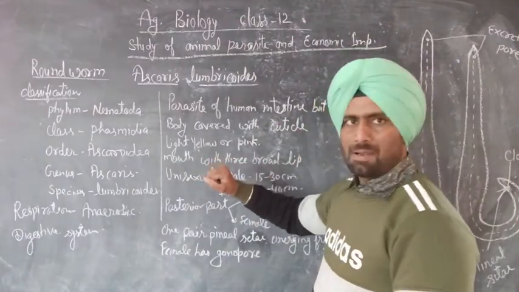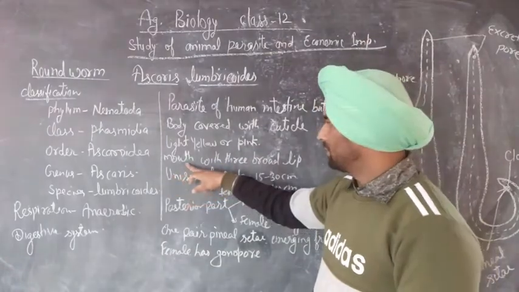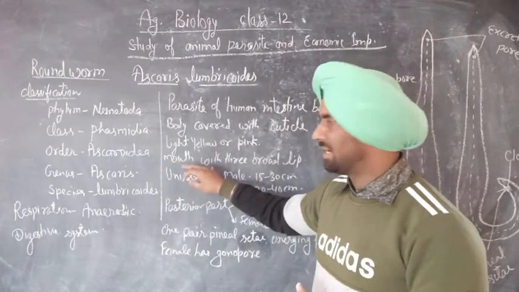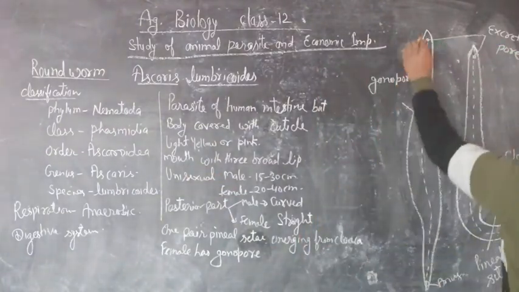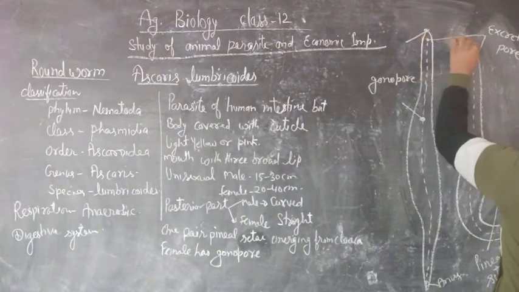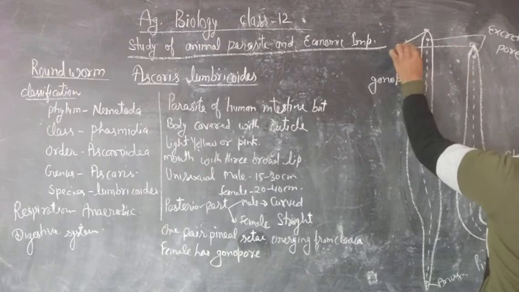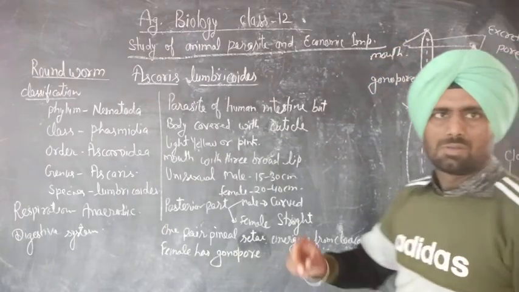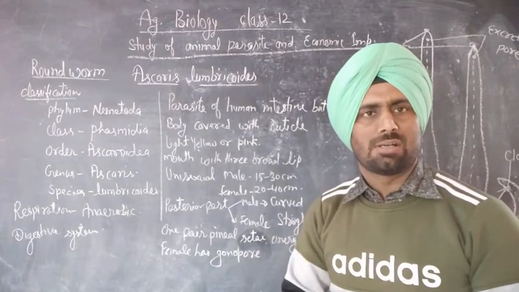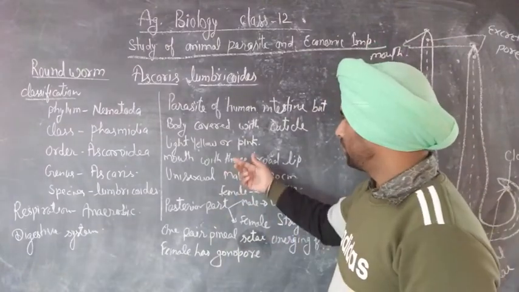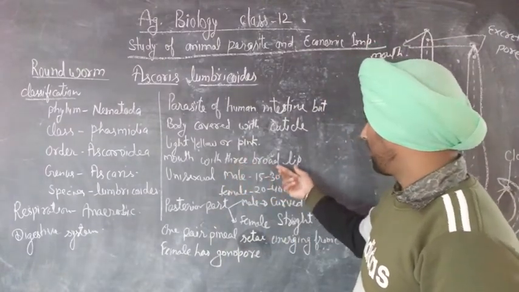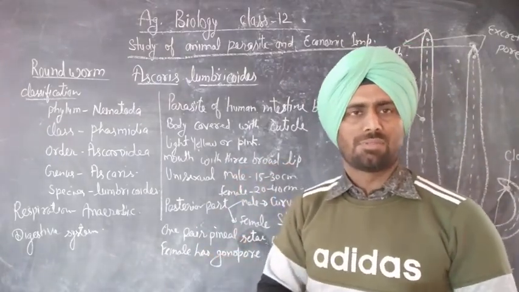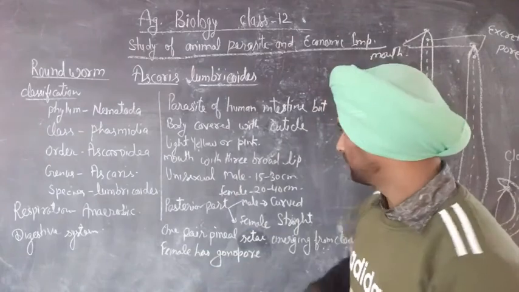On the anterior end of the body, the mouth is present. Here, the mouth is present with three broad lips, which surround the opening. Okay.